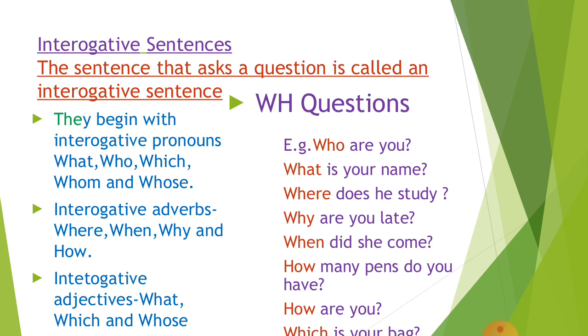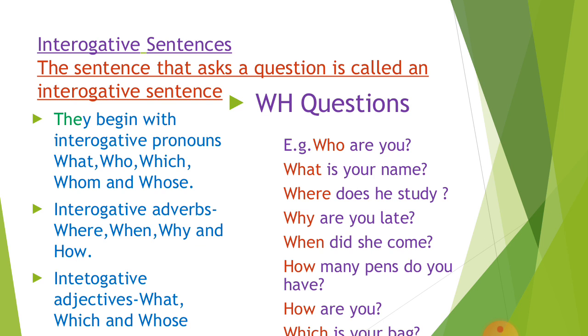A sentence that asks a question is called an interrogative sentence. For example: who are you? What is your name? Do you want anything? Won't you come closer? These are some examples of interrogative sentences. These interrogative sentences are again classified into two types. The first one is WH questions. So let's study WH questions.